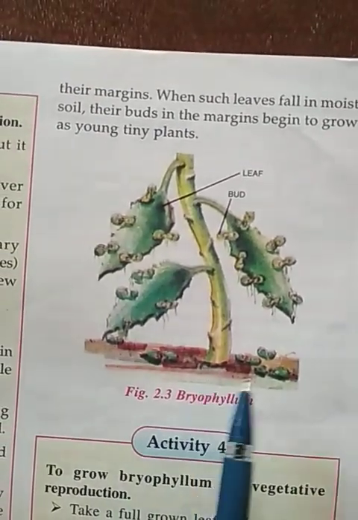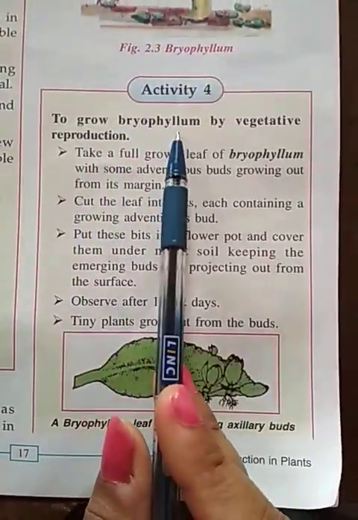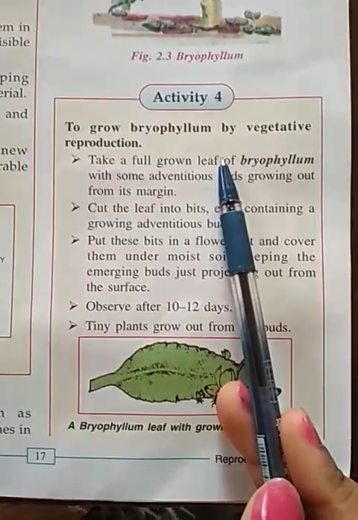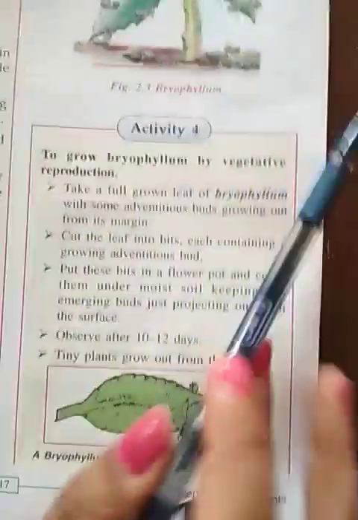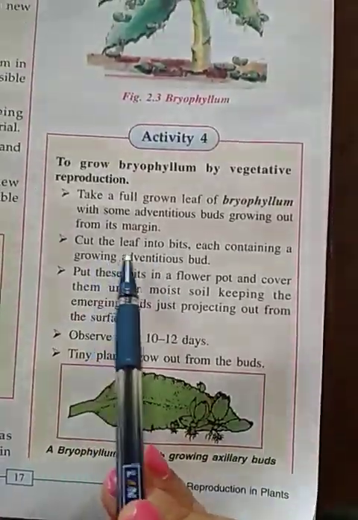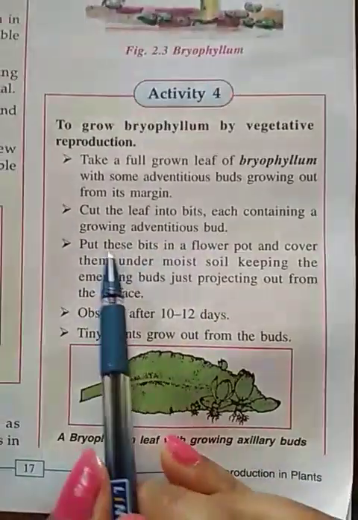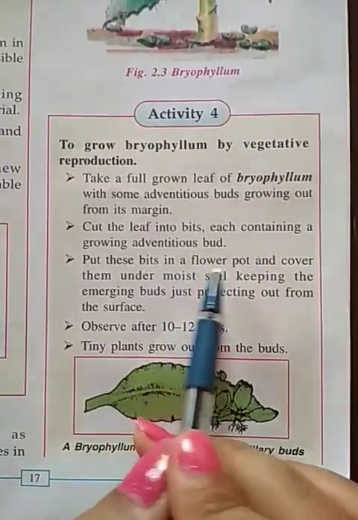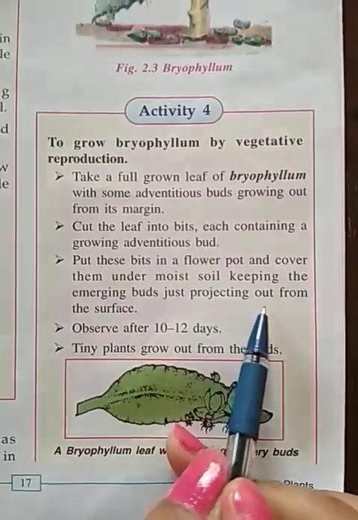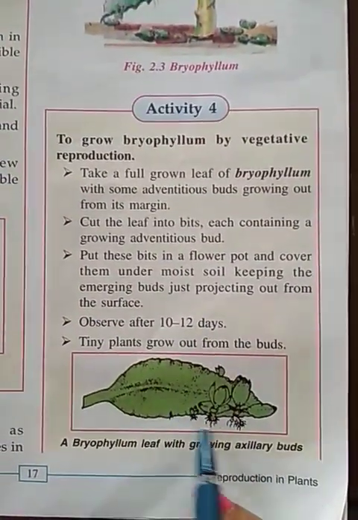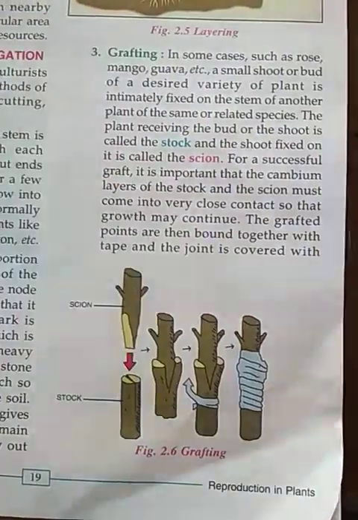That activity you can also perform at your home. It is already given in your book, to grow bryophyllum by vegetative reproduction. You simply have to take a leaf. Either you can take the small leaves, or you cut a leaf into bits, each containing an adventitious bud. Place these bits in a flower pot and cover them with moist soil, keeping the emerging bud just projecting out from the surface. You will see the leaves form new leaves. That is also vegetative reproduction by leaves.